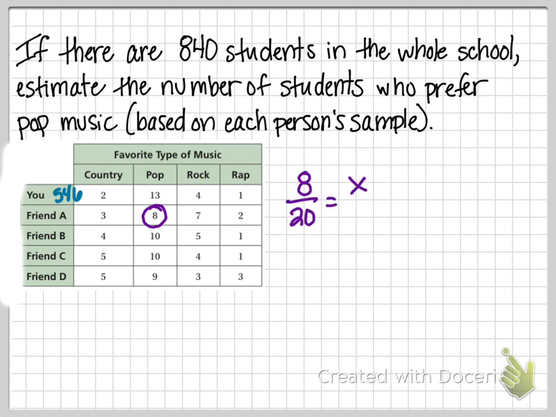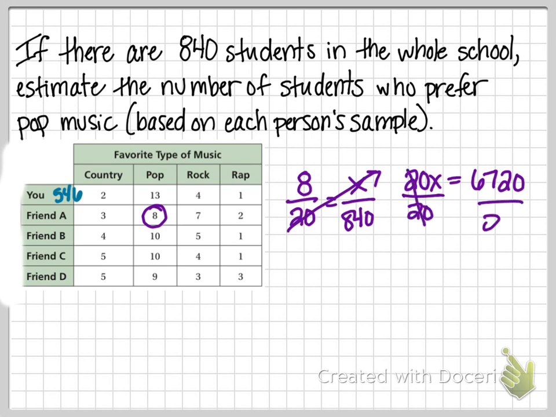We set that up as a proportion over the total and do our multiplication. 20x equals 6720. And then divide both sides by 20. Okay, so friend A's estimate based on their sample would have been 336.